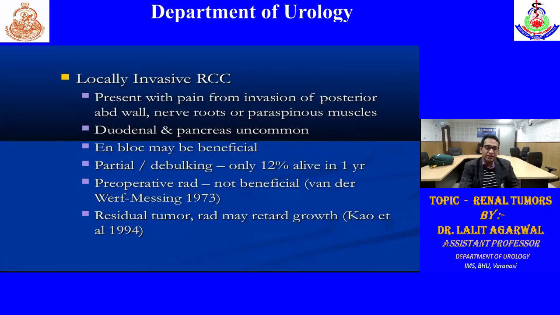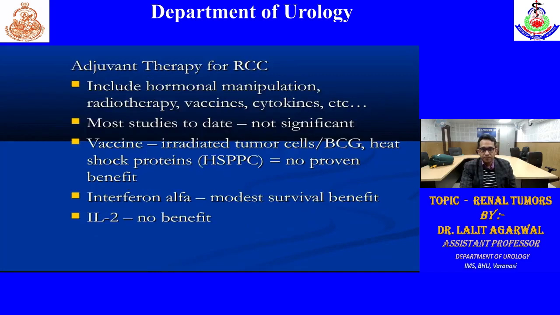If it is a locally advanced tumor involving other viscera, then we can also excise the other surrounding organs, or we can give targeted therapy. Adjuvant therapy for RCC includes hormonal manipulation and radiotherapy. Generally, RCC is chemo-radio resistant. Vaccines are there, though not so commonly used. Cytokines are there. Generally used is targeted therapy, that is sunitinib and sorafenib, which I will discuss later. Interferons are not used nowadays.